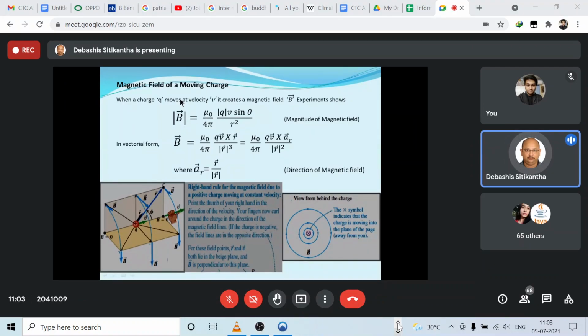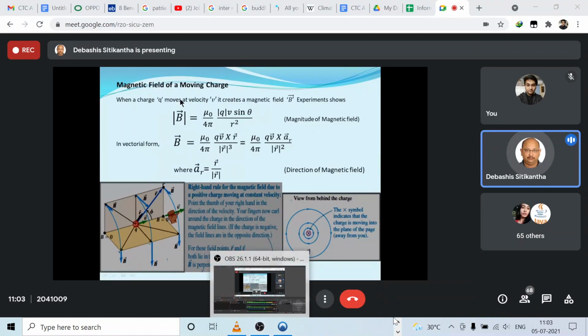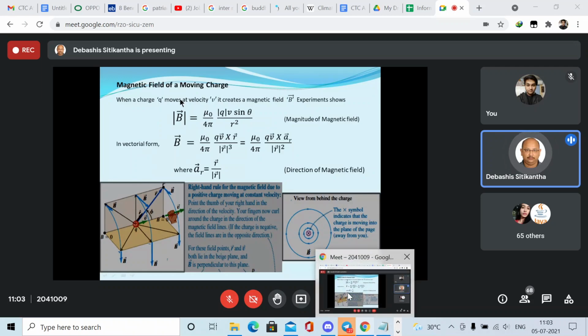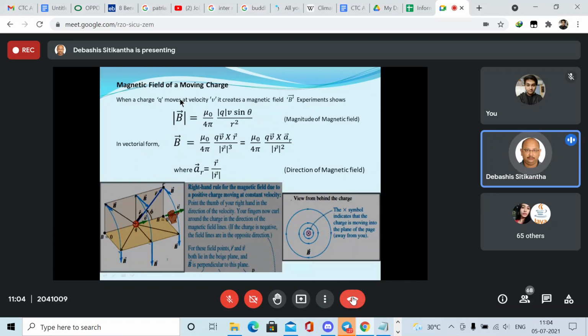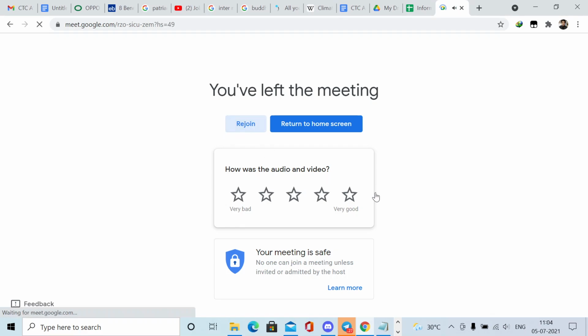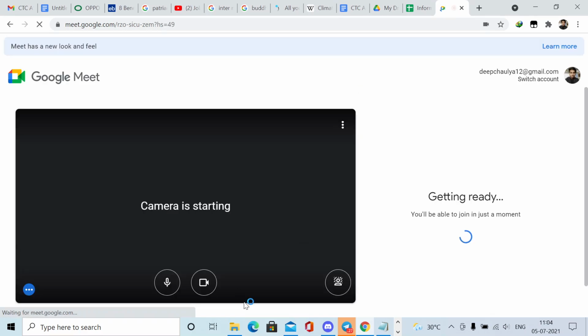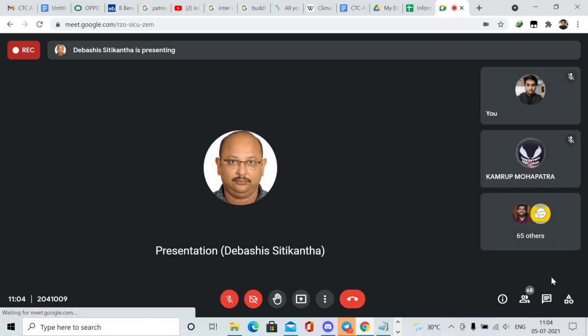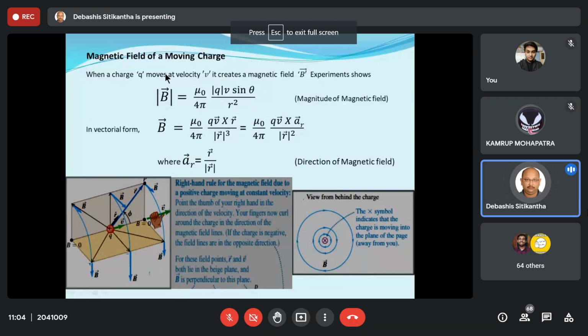So that is a different concept. Now, when a charge is moving, doesn't matter whether we have an electric field or a magnetic field, it is going to produce a magnetic field around itself.